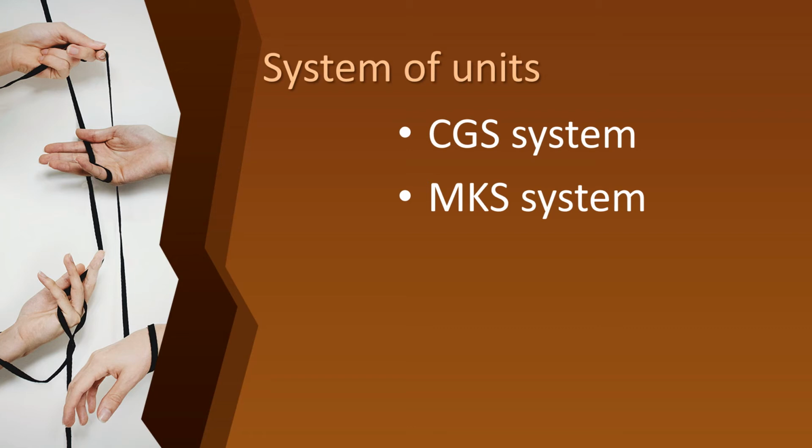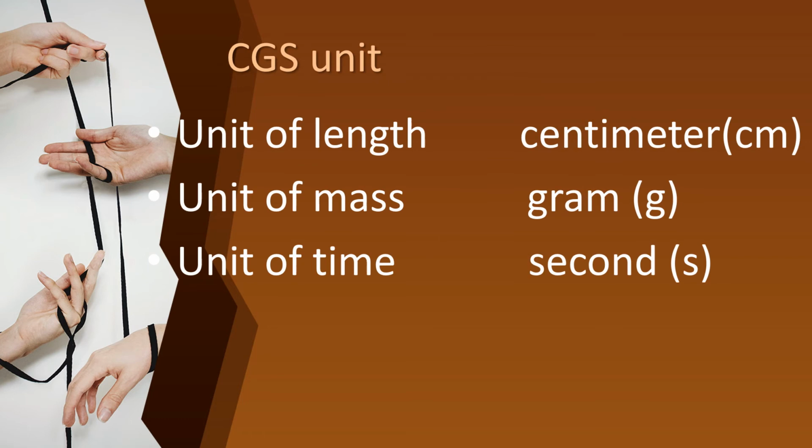Okay children, this is the CGS system. This was proposed by James Maxwell and William Thomson. Instead of millimeter, milligram, and second, they used centimeter. The unit of length is centimeter, the unit of mass is gram, and the unit of time is second. So in CGS, the unit of length is centimeter, the unit of mass is gram, and the unit of time is second.